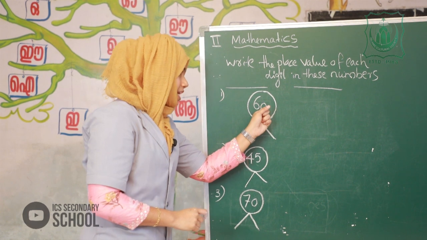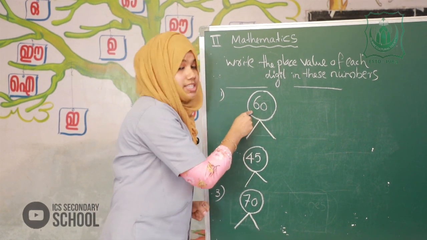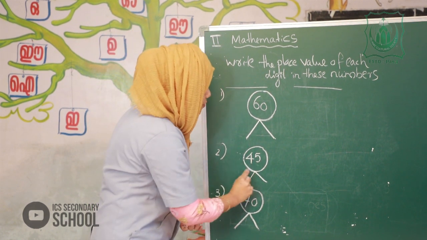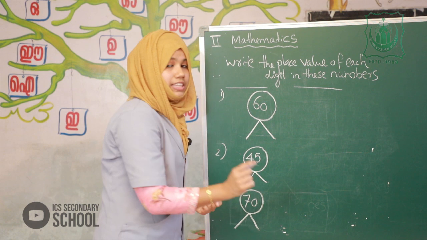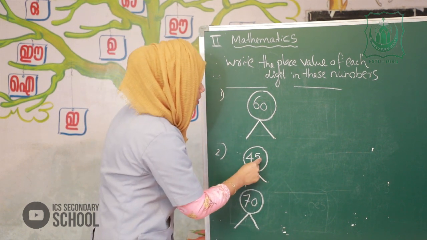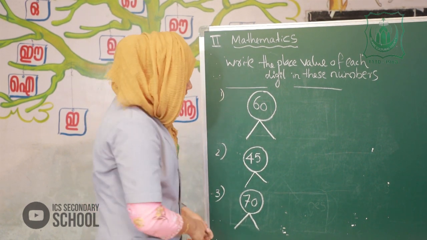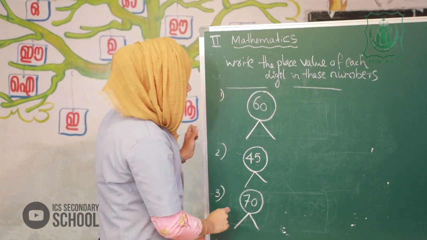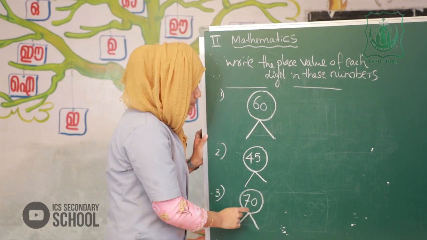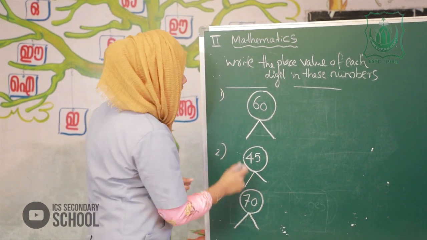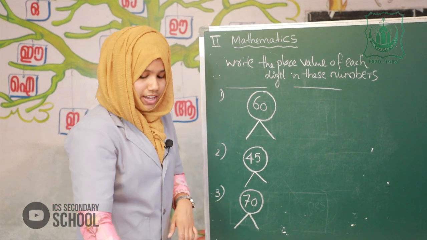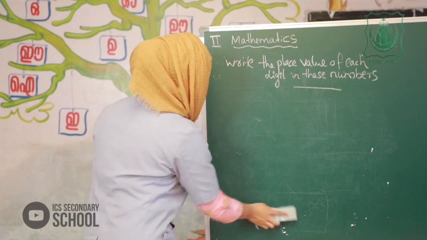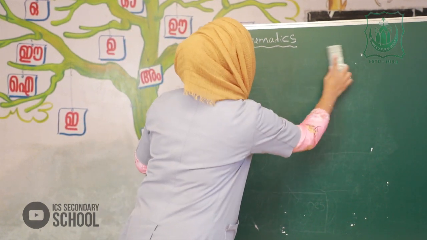In the number 60, write the place value of each digit. That means, write the place value of 0 and also 6. Have you got it? The next example is 45. In the number 45, you have to write the place value of the number 5 and the 4. Okay? The last question is 70. Write the place value of each digit in the number 70. That means, write the place value of 0 and 7. Is it clear? Okay. Now, we have more examples based on the topic, that is place value.